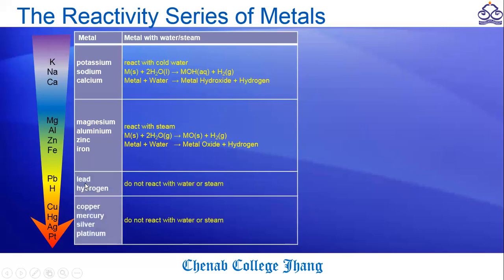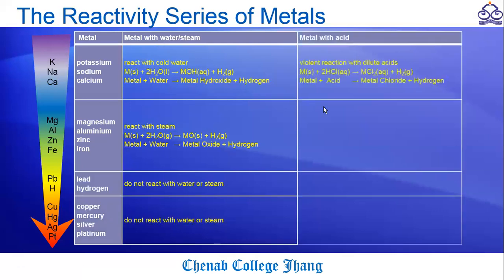After that, lead, copper, mercury, silver, and platinum are usually termed the least reactive group, and they cannot react even with cold water or steam. So with the help of the reactivity of these metals with water and steam, we can build this reactivity series.